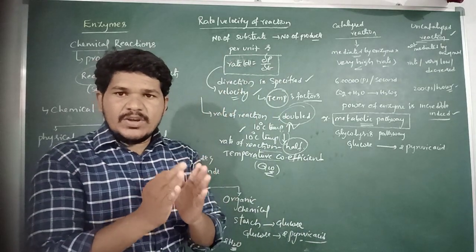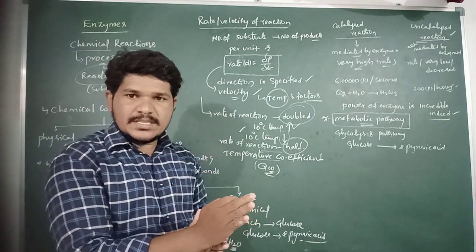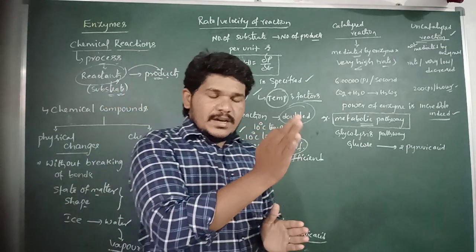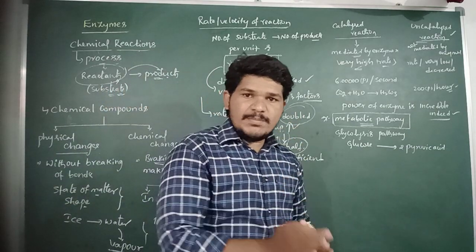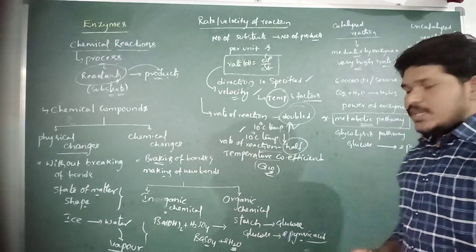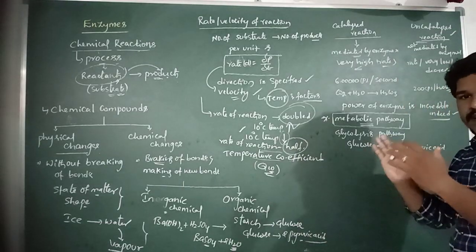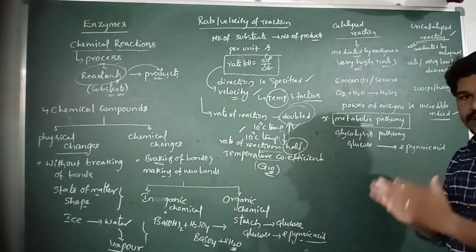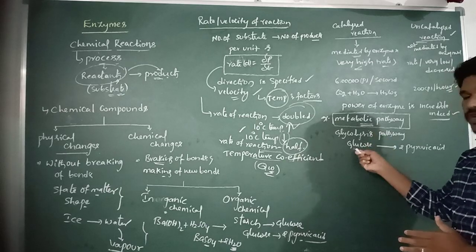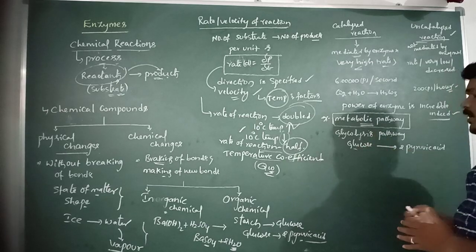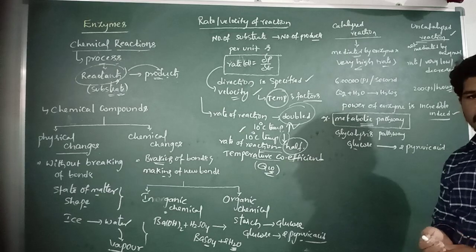So glycolysis is a 10-step process. All 10 steps are catalyzed by 10 different kinds of enzymes. So there are 10 different enzymes involved in the glycolysis pathway for the conversion of glucose into two molecules of pyruvic acid.